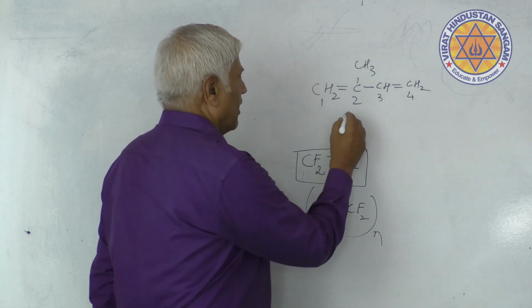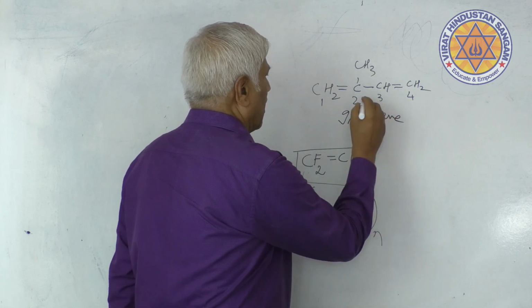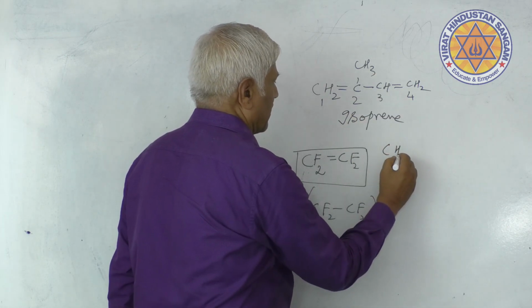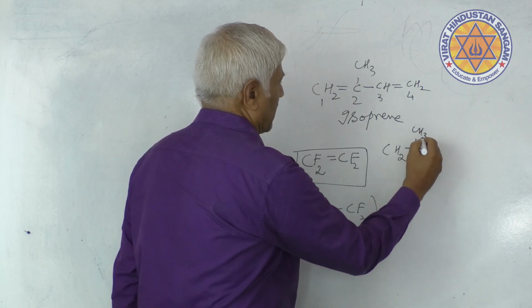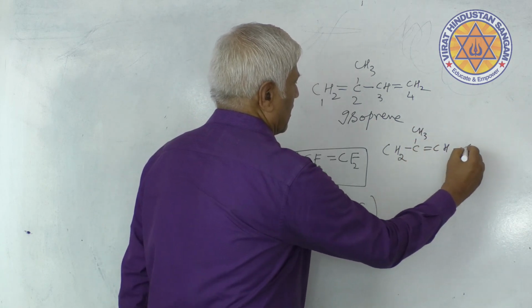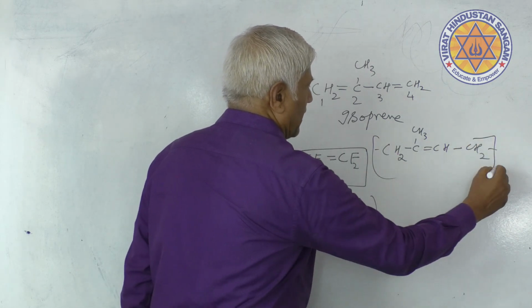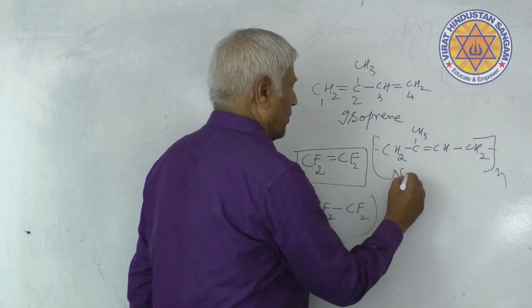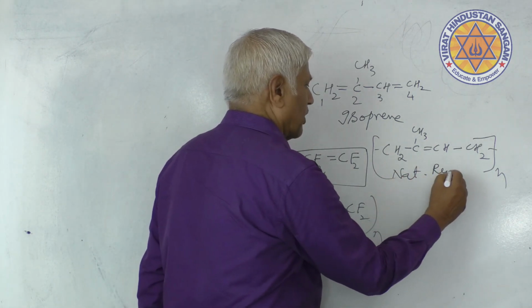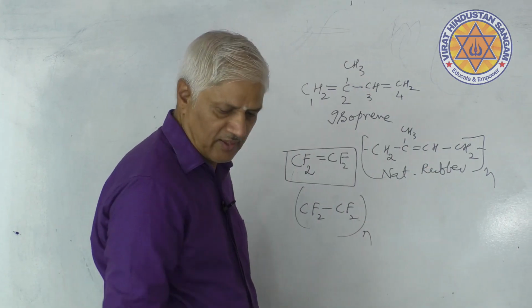This is called isoprene. Isoprene goes on adding. In fact, you get this. This is natural rubber. So natural rubber is also an addition polymer.